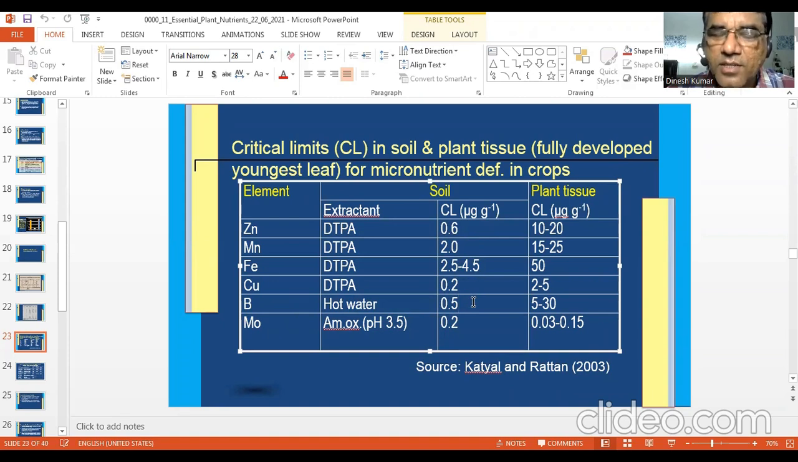And I suggest students to remember these values. These values are usually asked in your interviews and quizzes and so on. Then in plant tissues for zinc, 10 to 20 ppm, manganese 15 to 25 ppm, iron 50 ppm, copper 2 to 5 ppm, boron 5 to 30 ppm, and molybdenum very, very low. You can see 0.03 to 0.15 ppm.